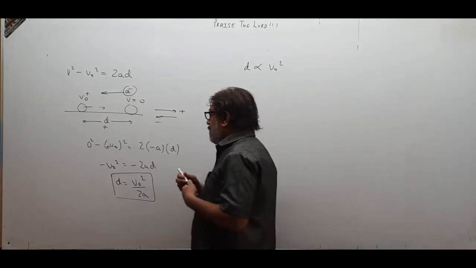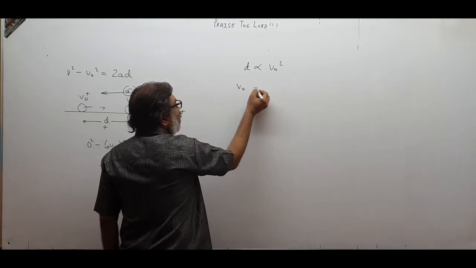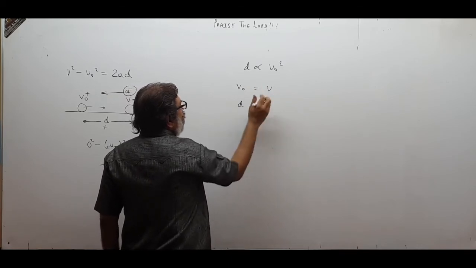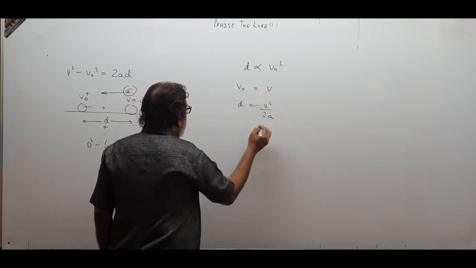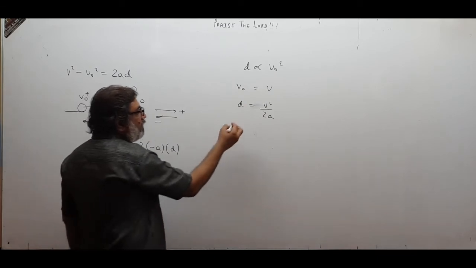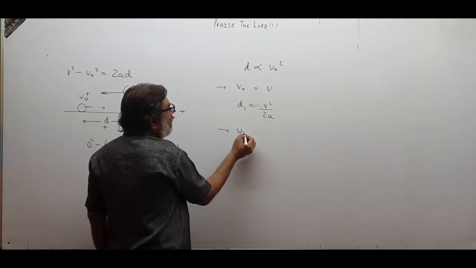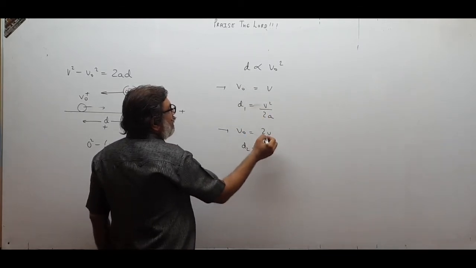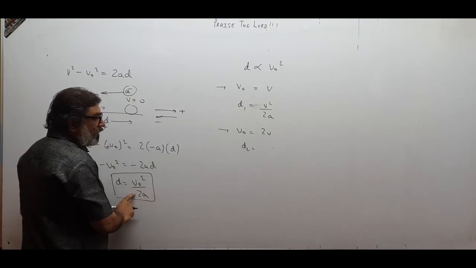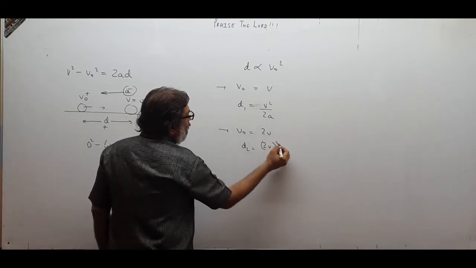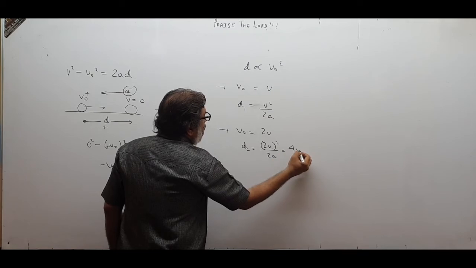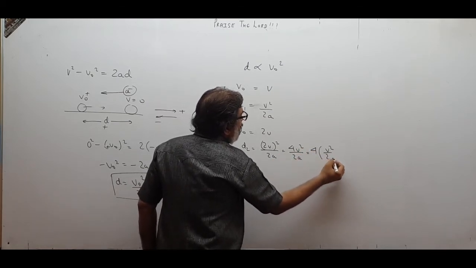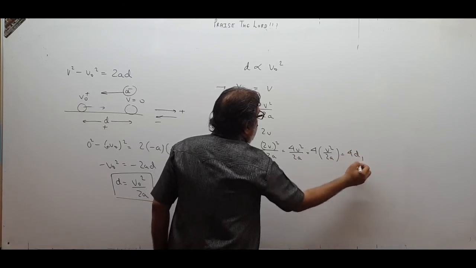And now children, remember, if supposing your V0 is V, what is the distance required? That will be equal to V squared upon 2A, according to this. So D1 is this much. If your initial speed becomes 2V, double that, what will be D2, children? Put 2V over here in V0 squared upon 2A, that will be (2V) squared upon 2A, that is 4V squared upon 2A, that is 4 into V squared upon 2A, and that will be 4D1, because V squared upon 2A is D1.